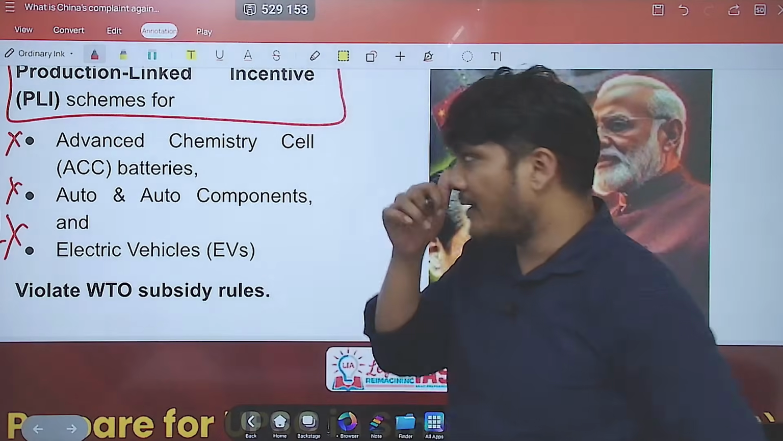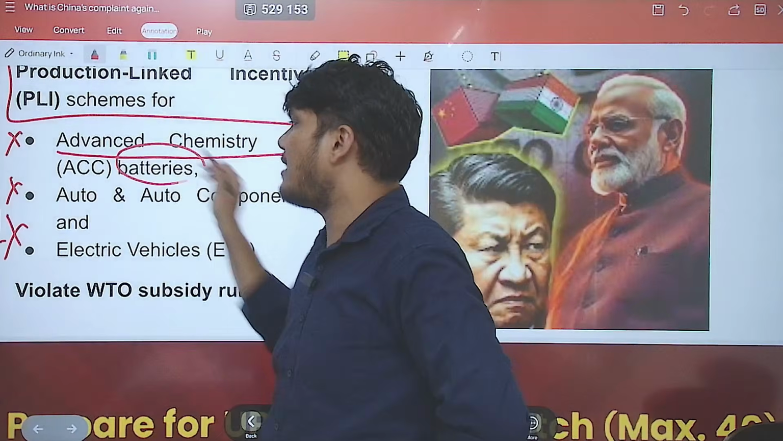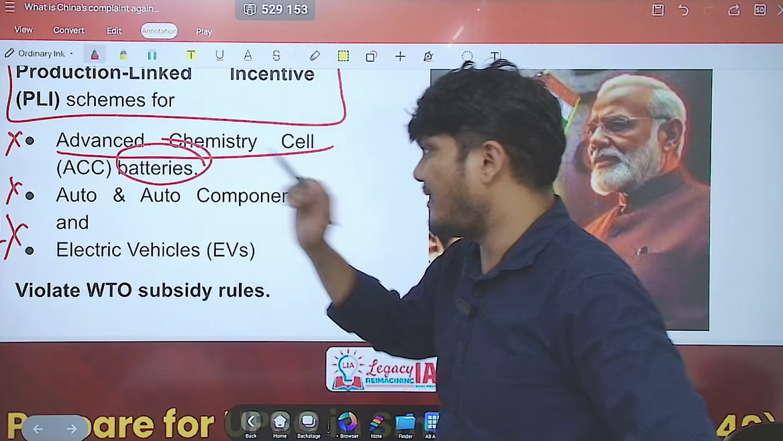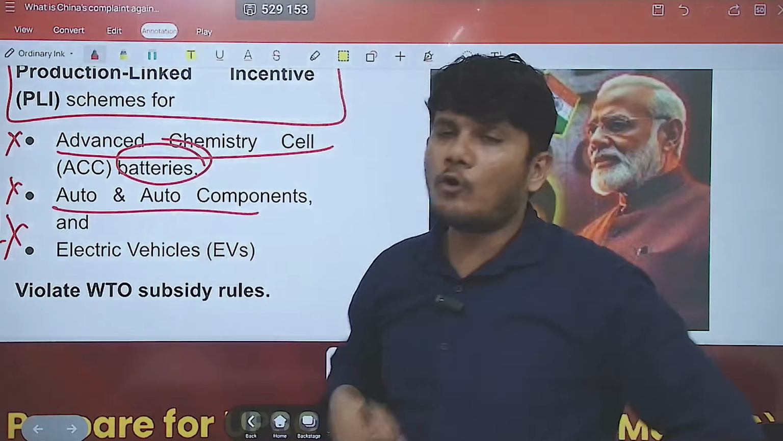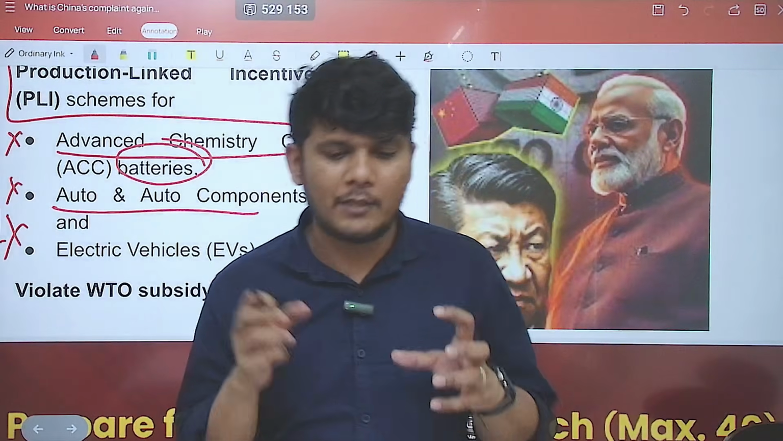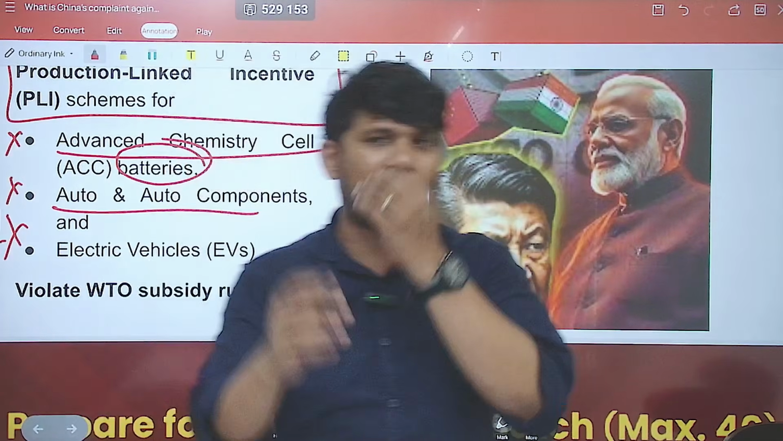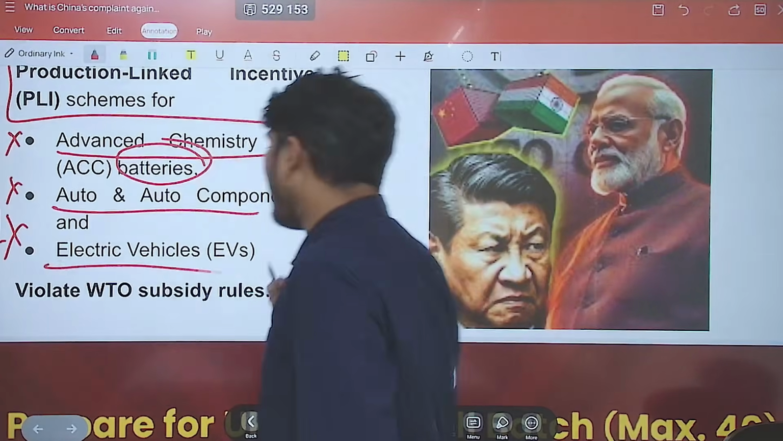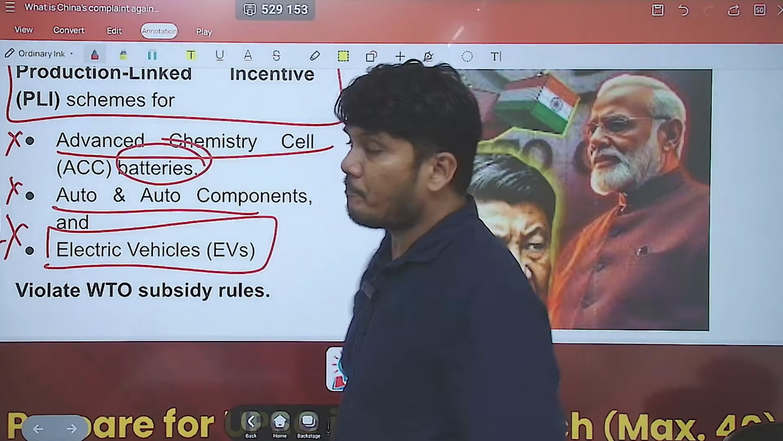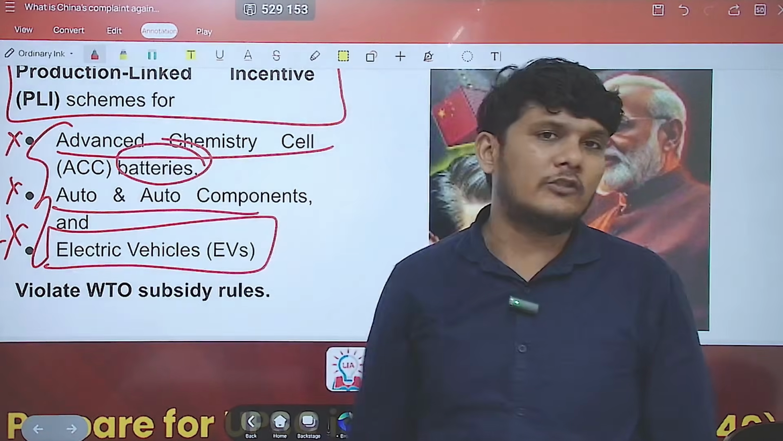So what are these? The first one is the advanced chemistry cell batteries, the ACC batteries. The second is auto and auto components. That means auto here means automobile, so the automobile industry as well as the automobile component industry. And the third is electric vehicles. So with respect to these three domains, China has launched a complaint.